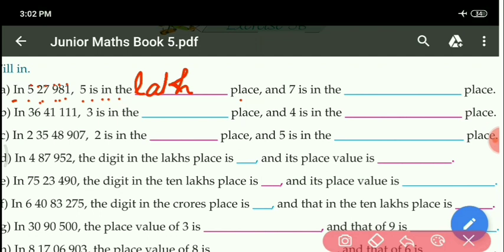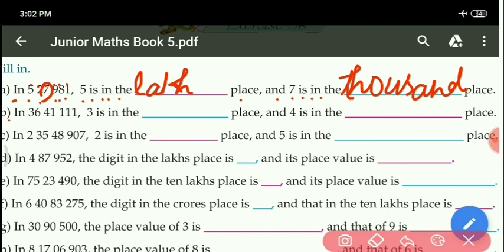Next, and 7 is in the dash place. It is asking the place of 7 also. Look at the place of 7. You can see here 7 is given in thousands place. So here you have to write thousand. Remember it, here we are not asking place value, we are asking only place: in which place the digit is given.